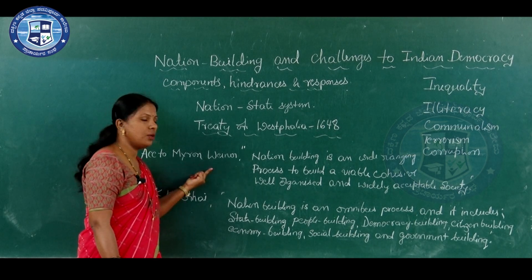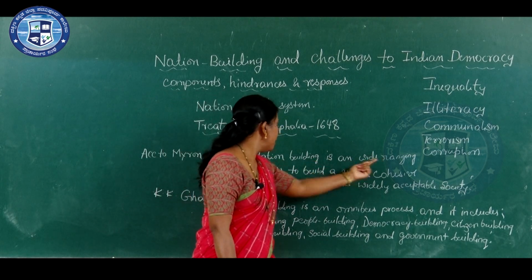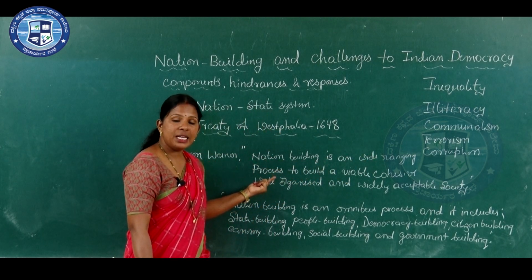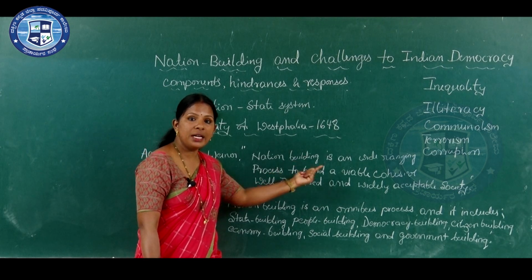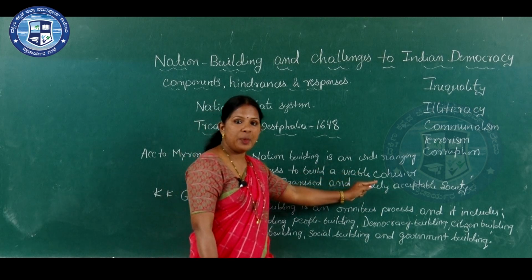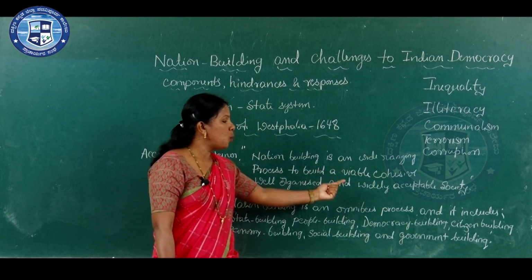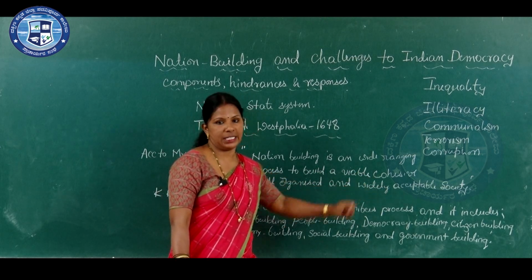According to Myron Wiener, nation building is a wide ranging process to build a viable, cohesive, well organized and widely acceptable society.